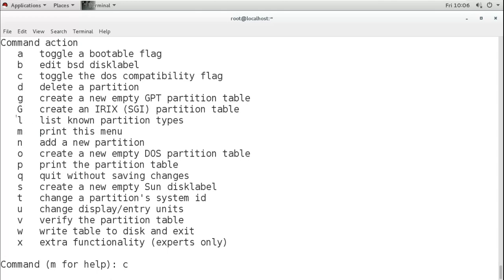Now l is to list the known partitioning types. Now what partitioning types can our fdisk support? Remember, I'm not saying Linux, I'm saying our fdisk.